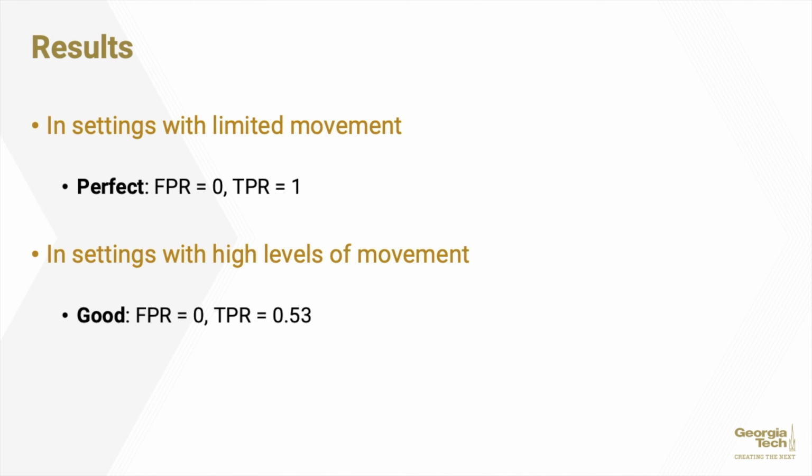However, in an environment with a high level of movement, using the 0 false negative threshold method we had determined before, it was still possible to get a false positive rate of 0 and a true positive rate of 0.53, meaning that no false events would be detected and reported, and over half of the actual tamper events would be reported. This is the optimum scenario, as determined by these evaluations, for configuring this system, and should be the goal for the implementation of this system.